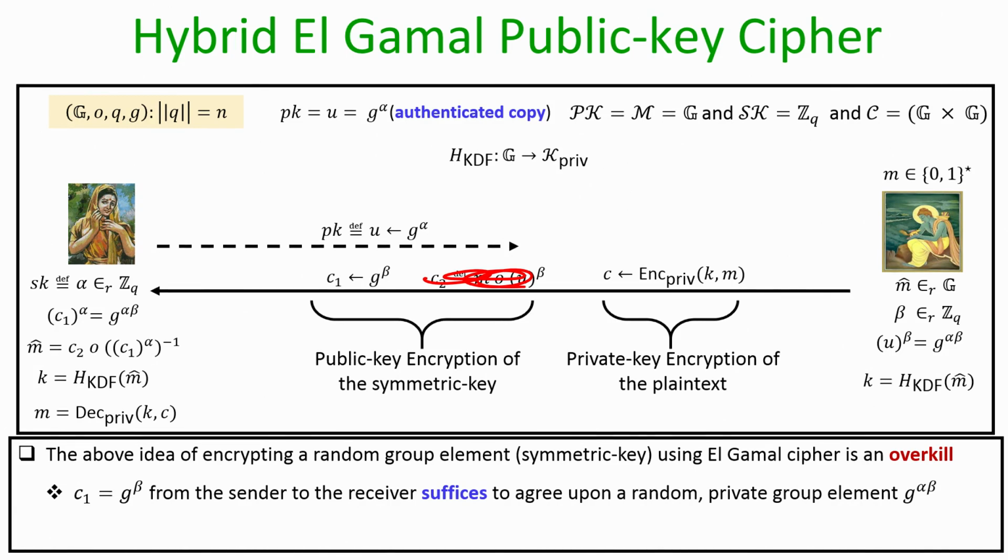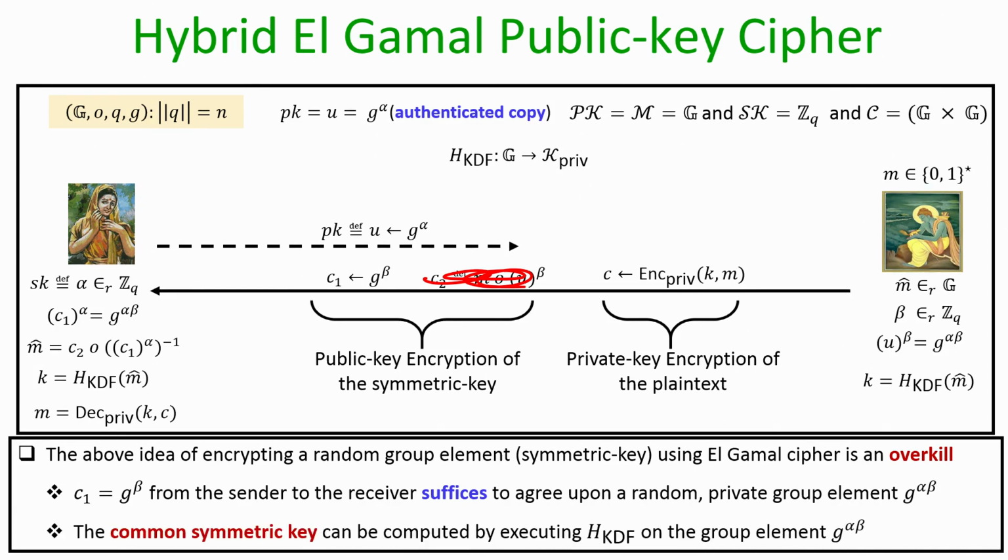up agreeing on g to the power alpha beta, and assuming the DDH assumption is true in the underlying group, we know that g to the power alpha beta will be random from the viewpoint of the adversary. Hence, the key little k can be derived from g to the power alpha times beta instead of deriving the key from the random element m cap.